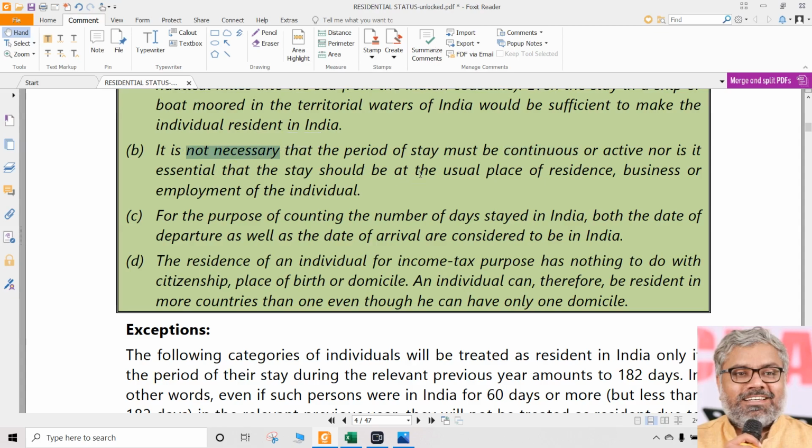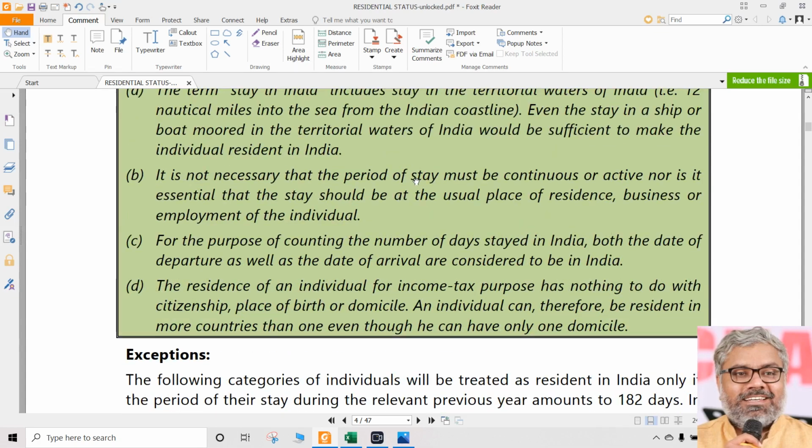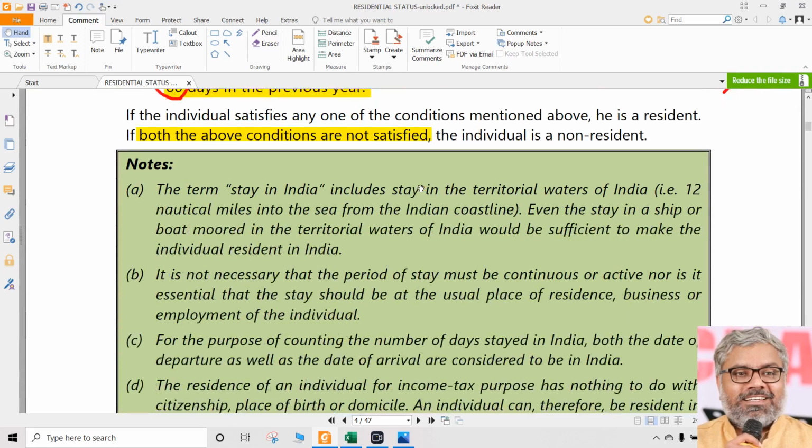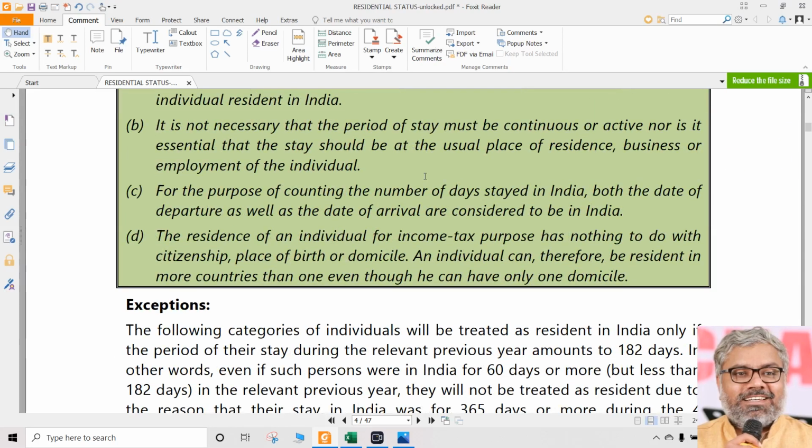There is no necessity that the period of stay must be continuous or active, nor is it essential that the stay should be at the usual place of residence, business or employment of the individual. Another question comes, where he is staying, does it matter? Let us say in the 182 days, he stayed in Mumbai for 10 days, he stayed in Delhi for another 40 days. Like that, he stayed in different places. Do we care about all that? Does it matter? Answer is no.